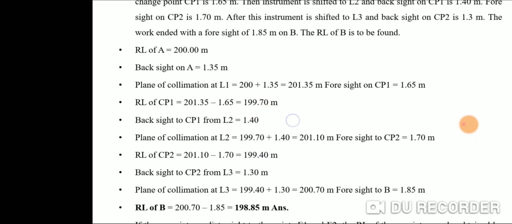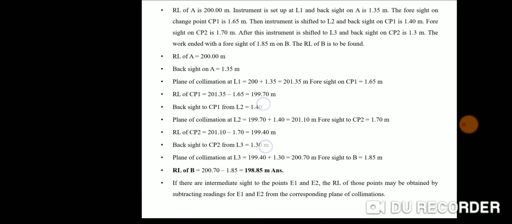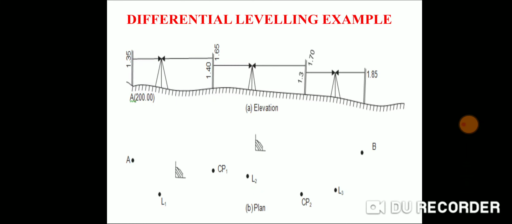Again we shift our instrument from this place to this place and take the first reading at this point, 1.40, and backsight will always be added, while intermediate sight and foresight are always subtracted. So this 1.40 will be added.